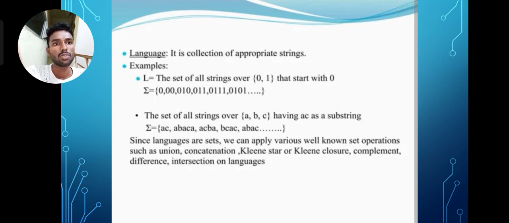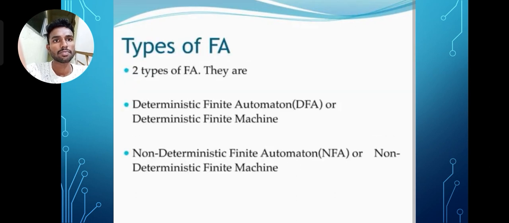So in every example, ac is compulsory. Since languages are sets, we can apply various well-known set operations such as union, concatenation, Kleene star or Kleene closure, complement, difference, and intersection on languages.